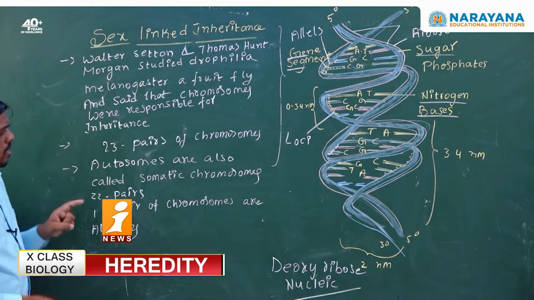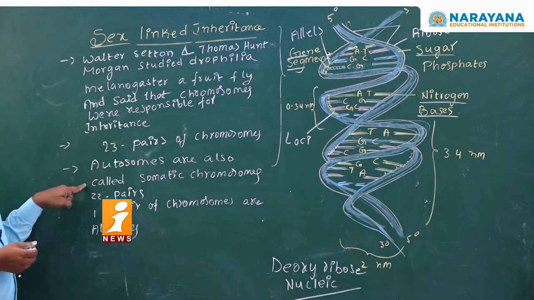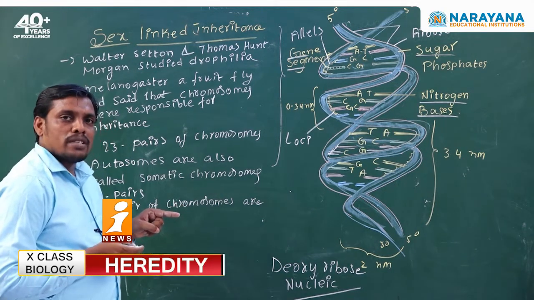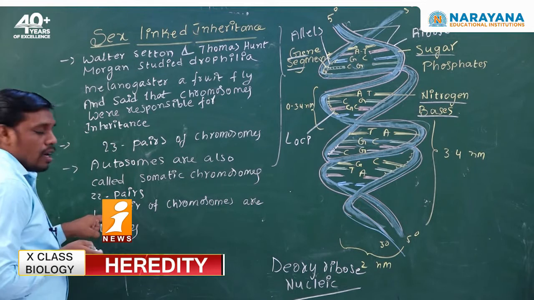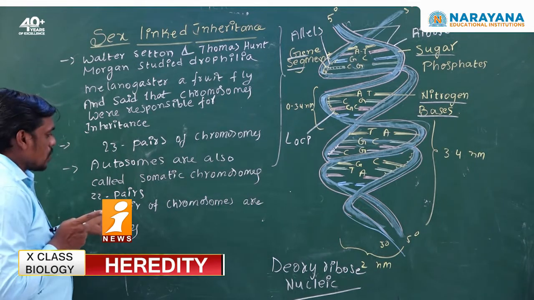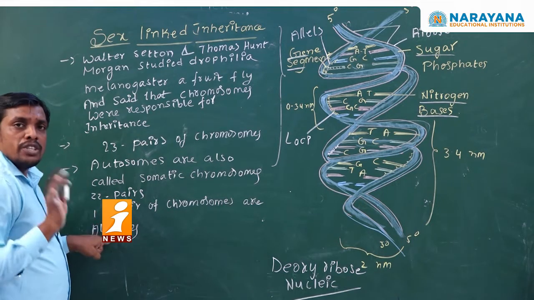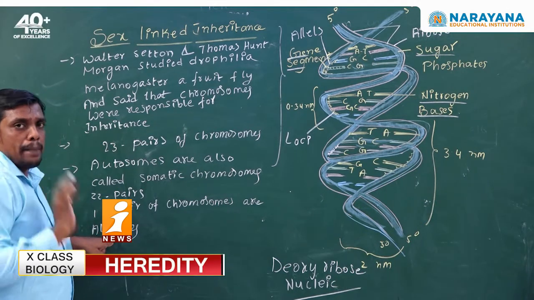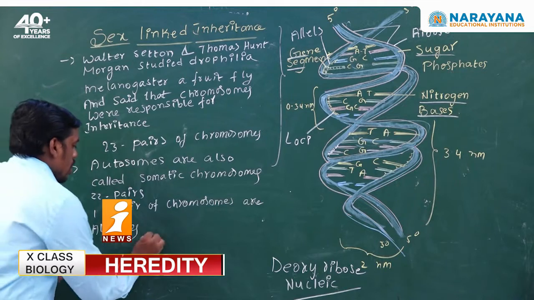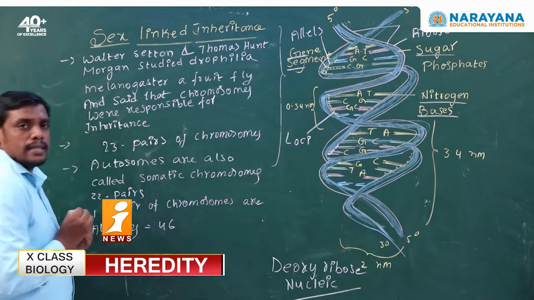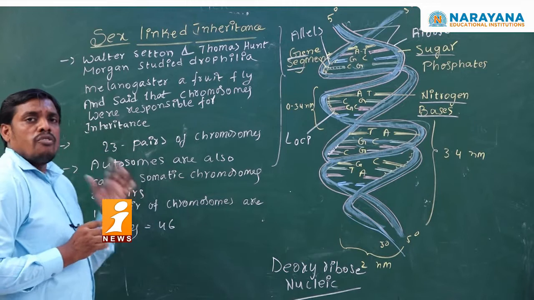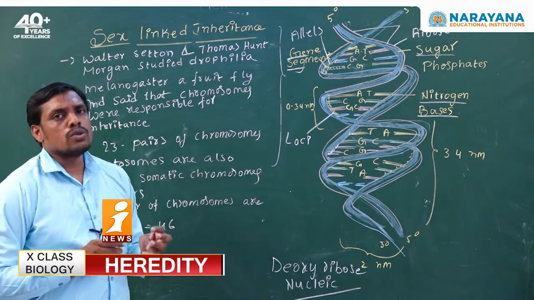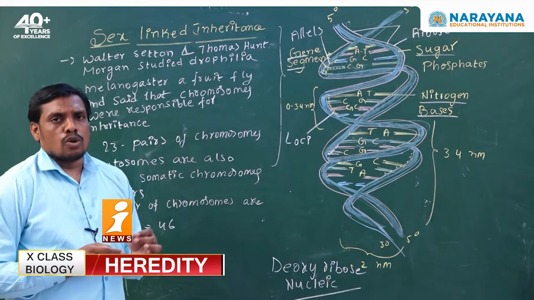So, if you see here, autosomes are also called somatic chromosomes. How many autosomes are there? There are 22 pairs of autosomes. One more pair of chromosomes is called allosomes, which are also known as sex-linked chromosomes that are present in the gametes. So, hence there are 46 chromosomes present. Among these 46, 44 chromosomes are autosomes and a pair of chromosomes are called allosomes or sex-linked chromosomes.